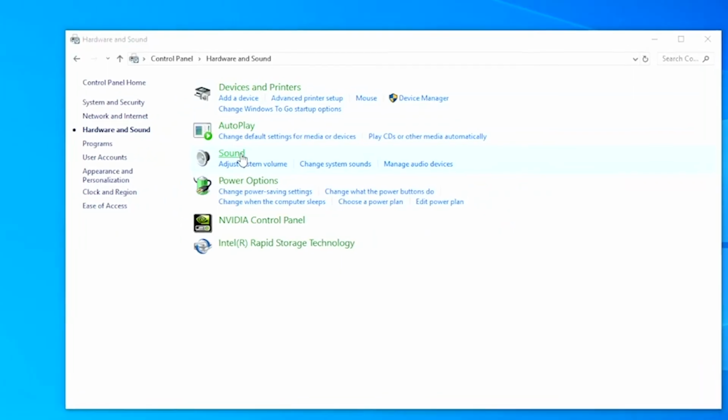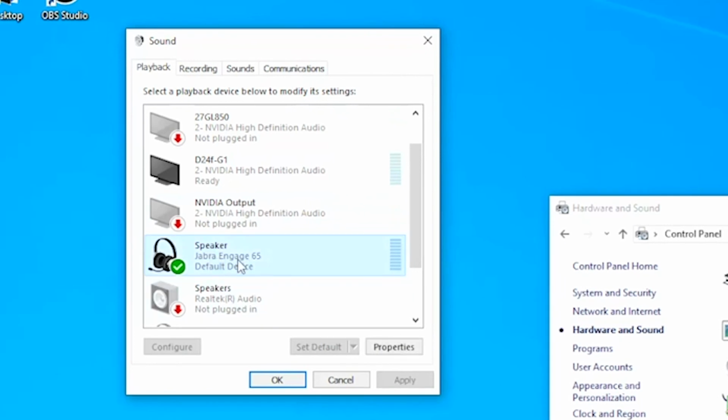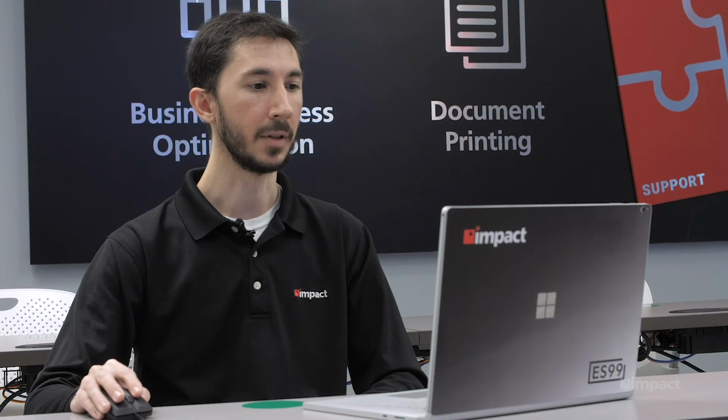If we right-click on it again, we can open up sounds. And when you click on the playback tab, you'll see here that I have a green check mark. Right-clicking on that, you can verify that your default device is selected. One way to test the sound on your speakers is by selecting Test, and you'll hear an audible tone.